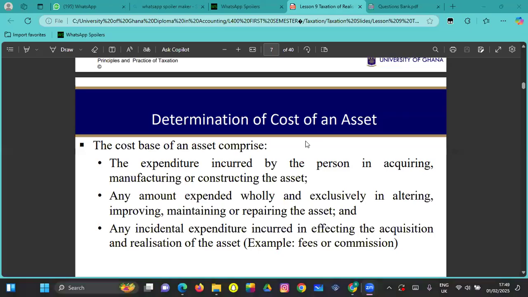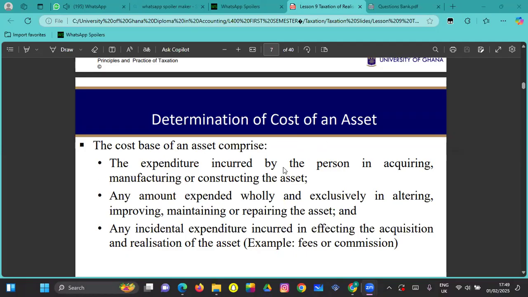All right, so let's move to the determination of the cost of an asset. The cost base of an asset comprises the expenditure incurred by the person in acquiring the asset. Remember, in IAS 16, we did something like that: the cost of an asset includes the purchase price and any cost incurred in bringing the item to use. So that's the same thing here.